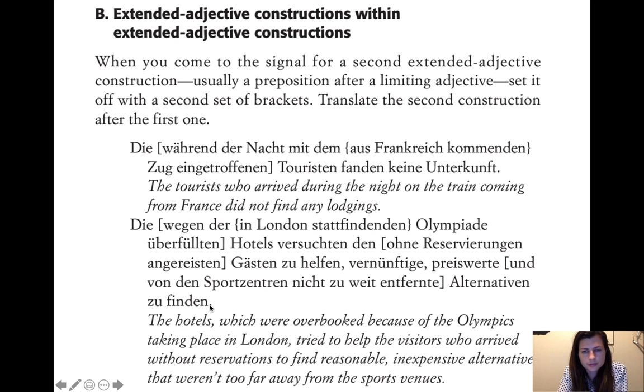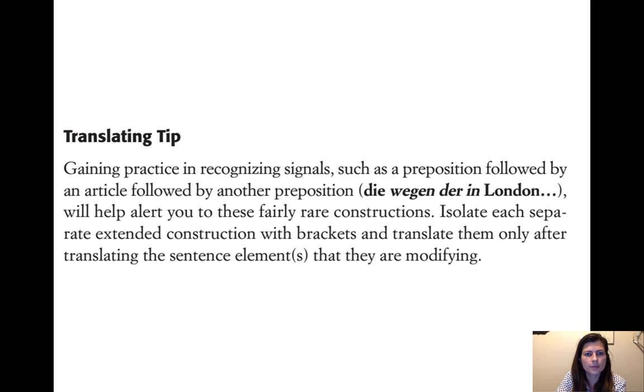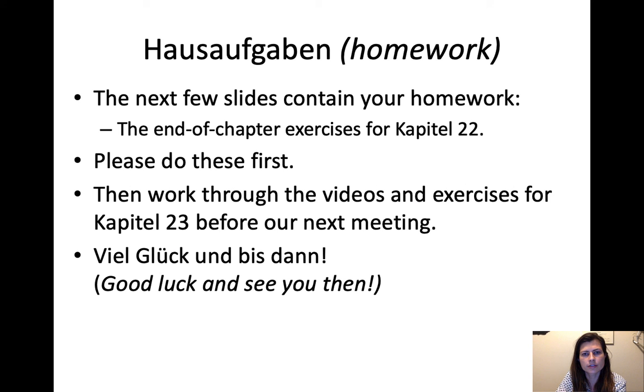To find those alternatives. Okay, so getting practice in recognizing signals, such as preposition followed by an article followed by another preposition, like die, wegen, der, in London. Article, preposition, will help alert you to these fairly rare constructions. Isolate the separate extended construction with brackets and translate them only after translating the sentence element that they are modifying. So do the outside parts and then the brackets after. They're fairly rare, but if you come across one, you will now have the tools, hopefully, to break it down and feel confident translating.